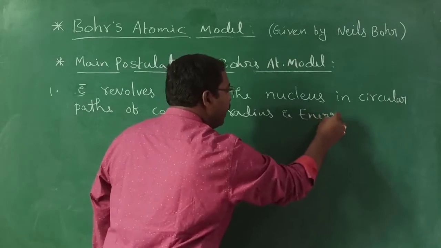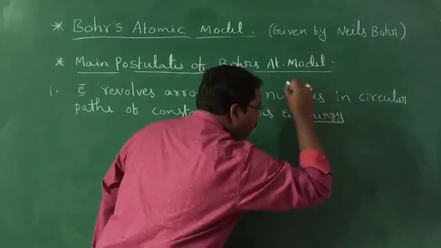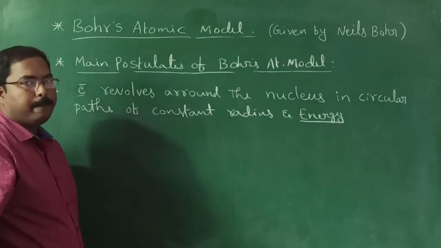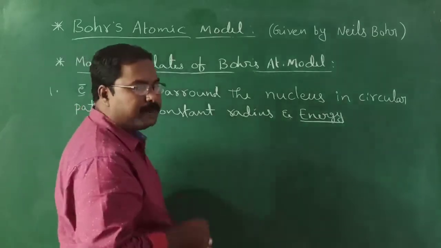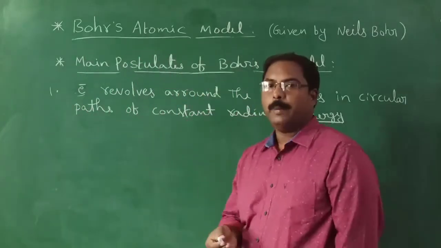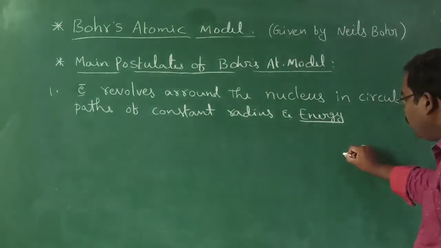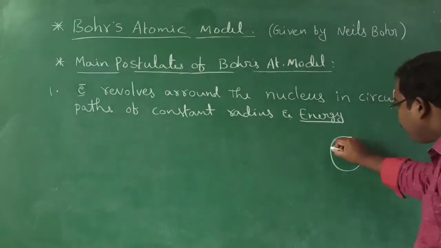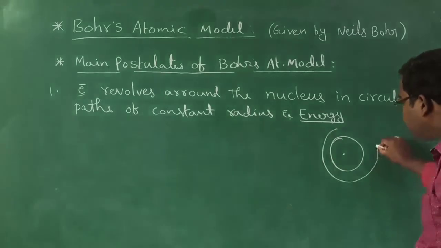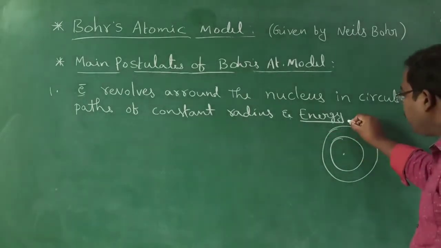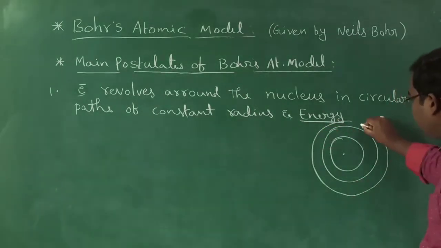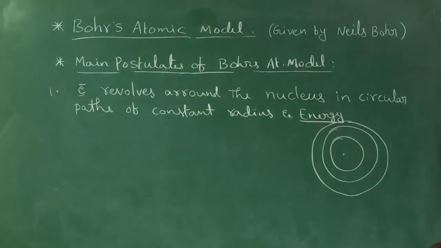This is the main postulate given by Bohr to overcome the drawback. How did he overcome the drawback? According to him, around the nucleus, the electron revolves in circular paths. That is already given by Rutherford also.